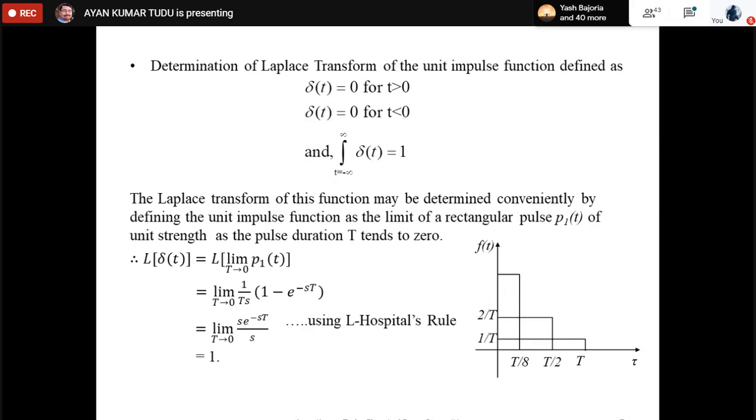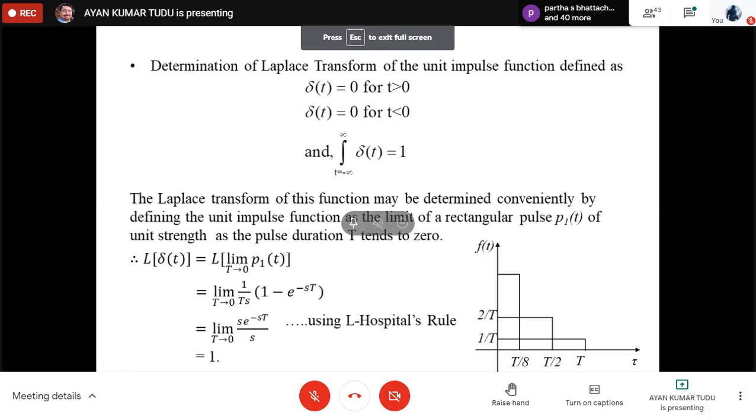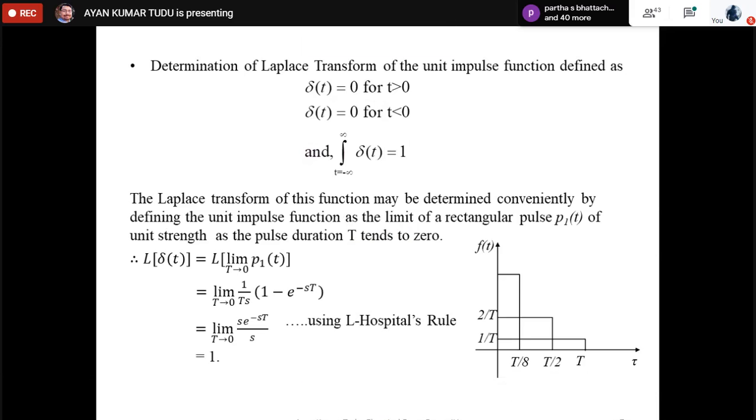Suppose that is done, our impulse function is gone. Next is our unit step function. So what is the expression for the unit step function? Anybody? If ft equal to ut, then what is fs? So fs will be equal to the integral from 0 negative to infinity of ut into e to the power minus st into dt. So what is the expression that we are getting?